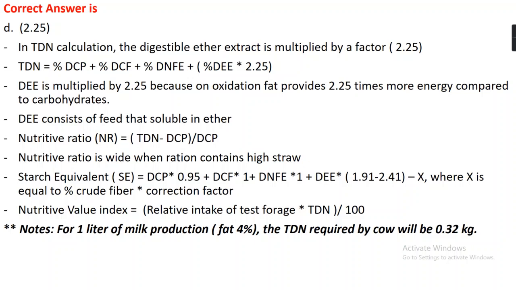Similarly, in the case of nutritive value index, the relative intake of the test forage multiplied by its TDN and divided by 100 gives the nutritive value index of that forage. Note, for 1 liter of milk production containing 4% fat, the TDN required by the cow will be 0.32 kg per day.